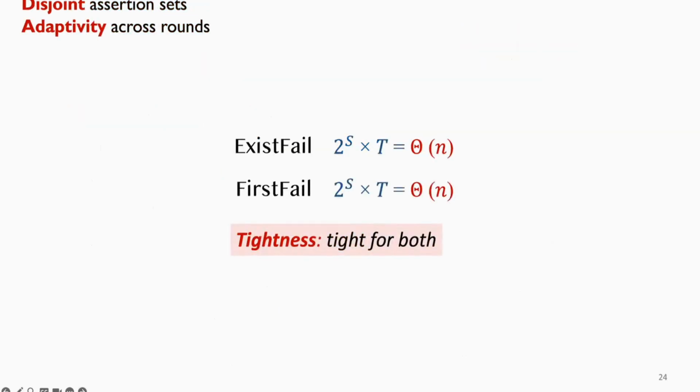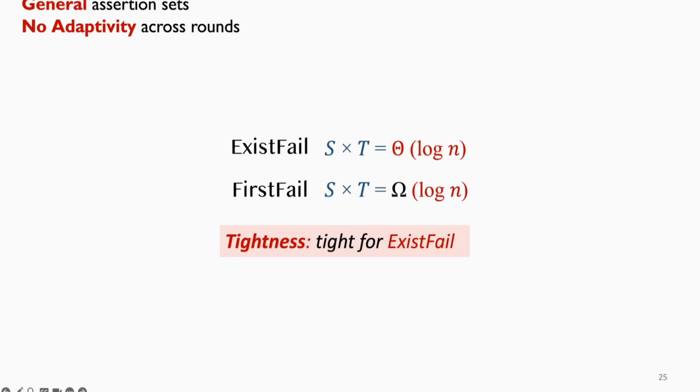Finally, I want to give a brief summary on our results for multi-run settings. If we consider disjoint assertion sets and allow adaptivity across runs, then we show a lower bound for both problems of the form 2 to the s times 2t equals omega n, and we further show this lower bound is tight for both problems. And if we consider general assertion sets but no adaptivity across runs, then we establish a lower bound of a different form, which is s times 2t equals omega log n for both, and we further show for the exist fail problem this is tight. For the details of the multi-run setting, please refer to the next version of our paper.